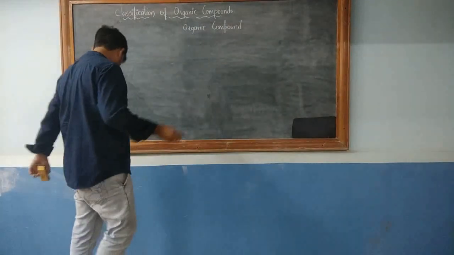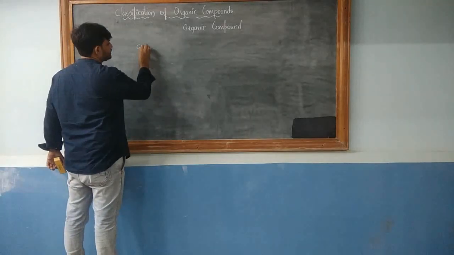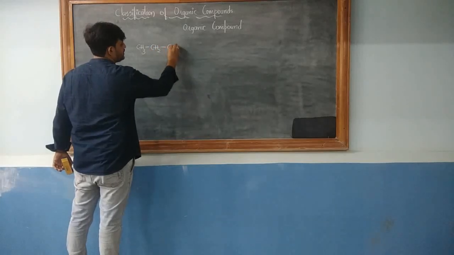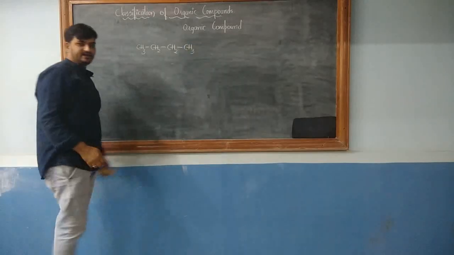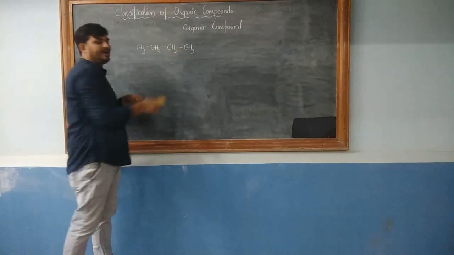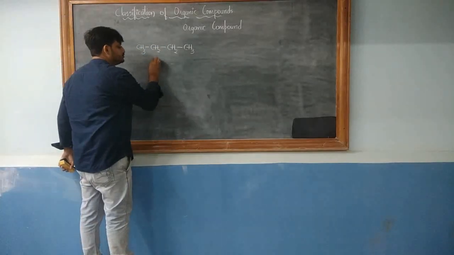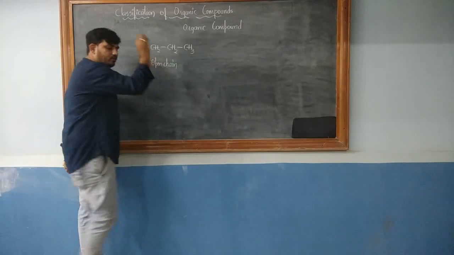So I have got an organic compound with the formula CH3-CH2-CH2-CH3. Now if I look at this compound, the terminal ends are free, they are not joined. So I can call it an open chain organic compound.